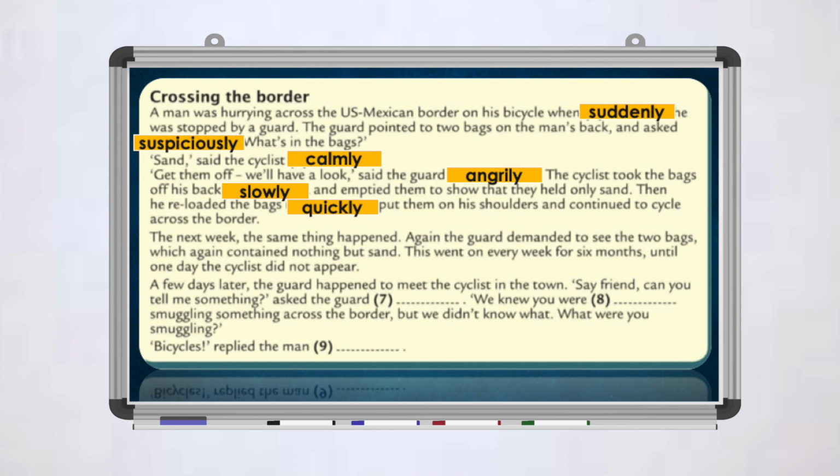"Say, friend, can you tell me something?" asked the guard. Look for the word. If he's asking him, so he is what? Curiously. "We knew you were doing something, secretly smuggling something across the border, but we didn't know what. What were you smuggling?" "Bicycles," replied the man rudely. You see how we change the adjective into an adverb easily?